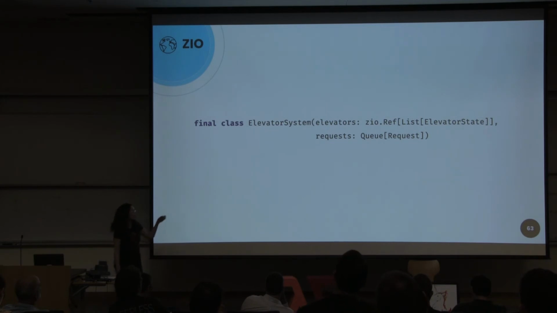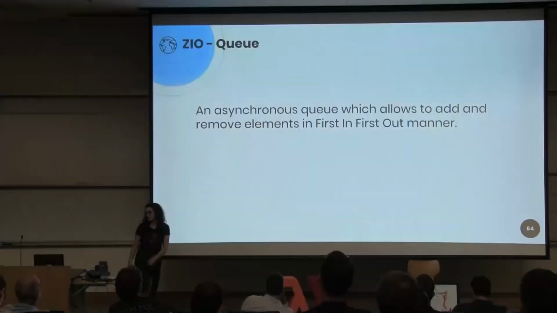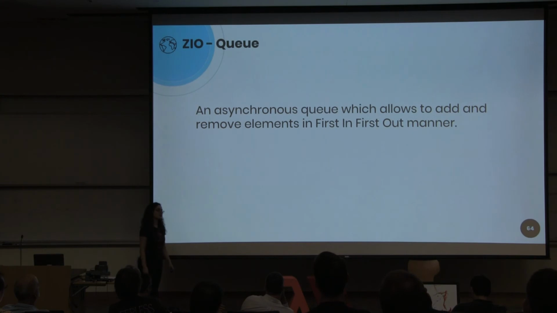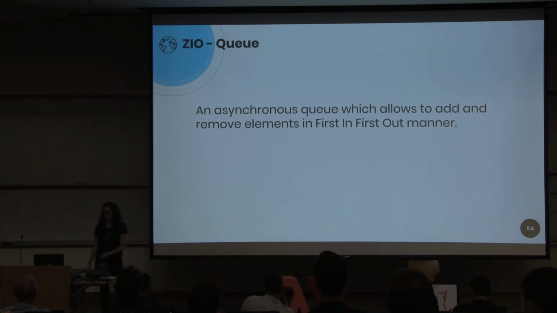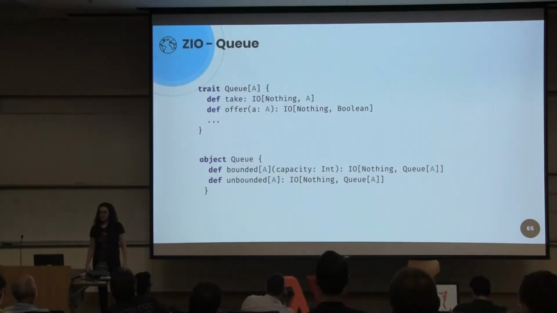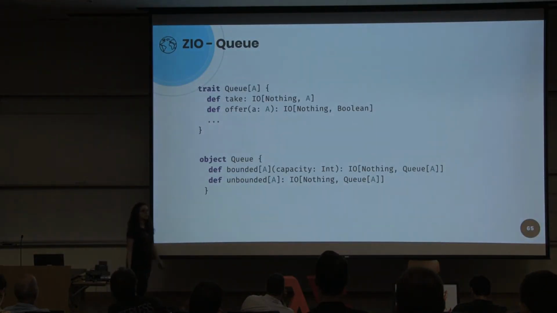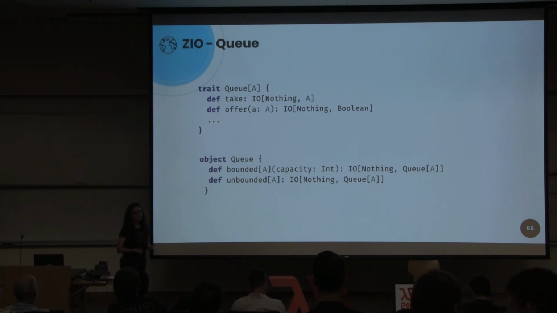Now we need an asynchronous queue. In ZIO there is a data type called Queue, which is an asynchronous queue that allows us to add elements and remove them in first in, first out way. The basic operations in Queue are take, which will remove an element from the queue and return the current, oldest value, and offer, which will add a new value to the queue.